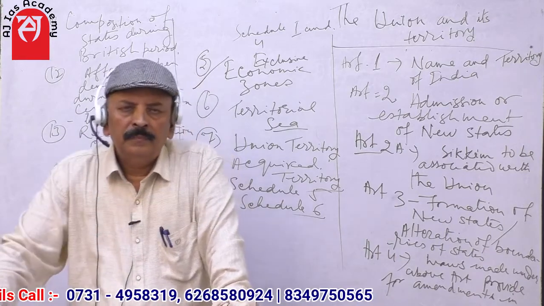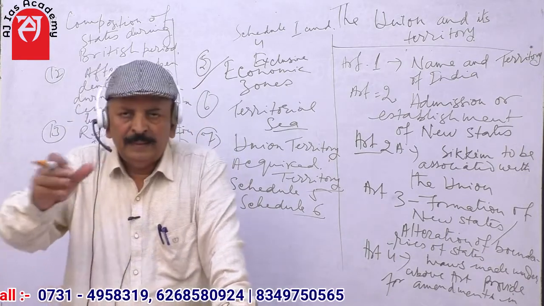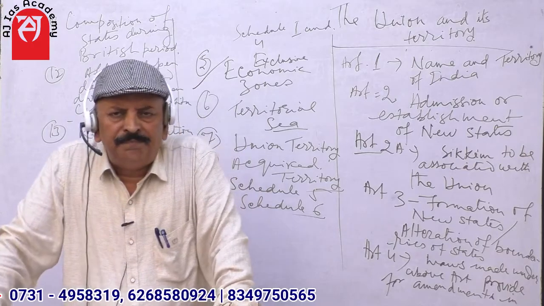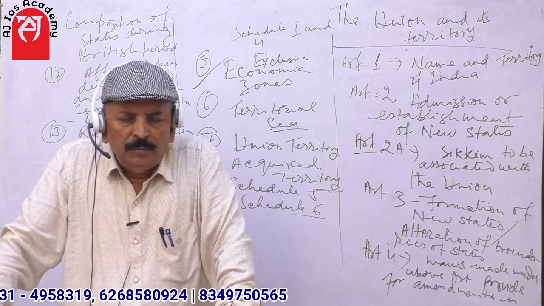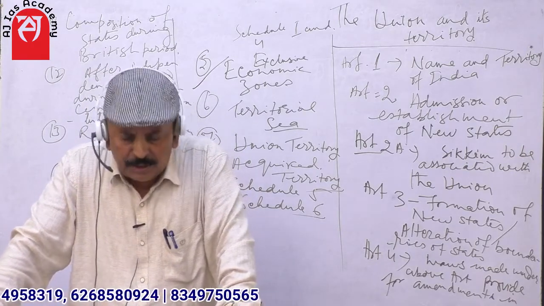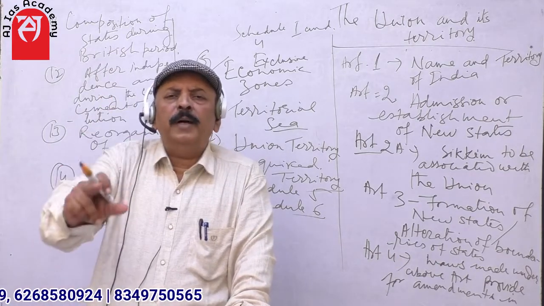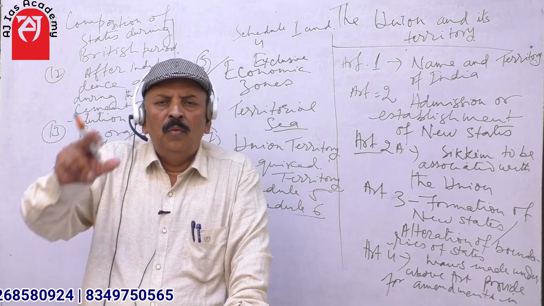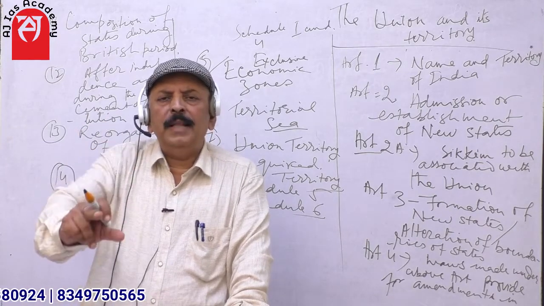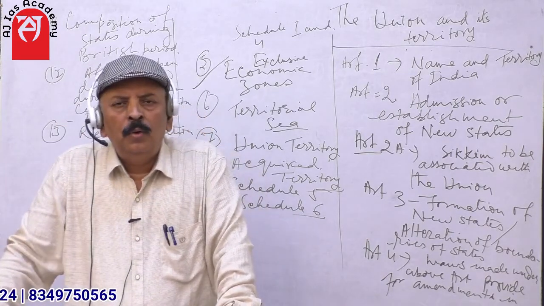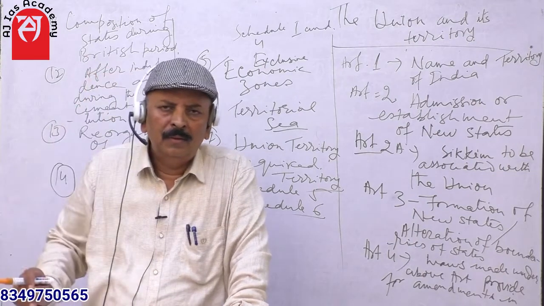And what is the length of this territorial sea? It is 12 nautical miles from the baseline of the coast of a country.